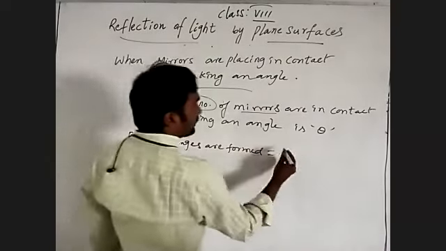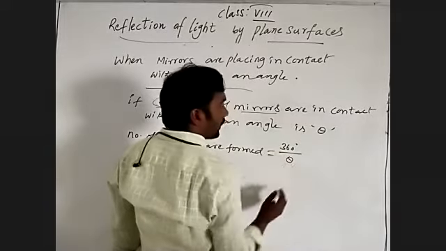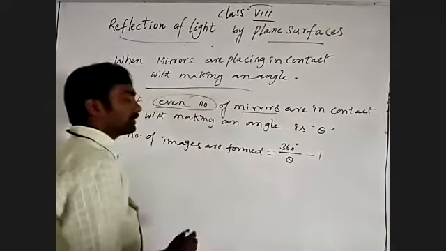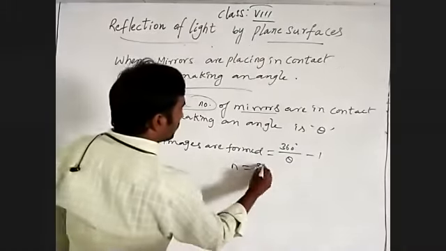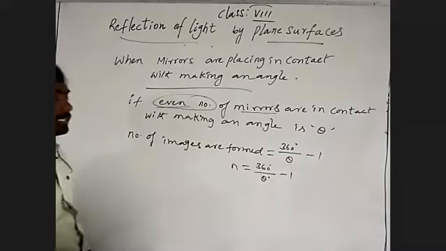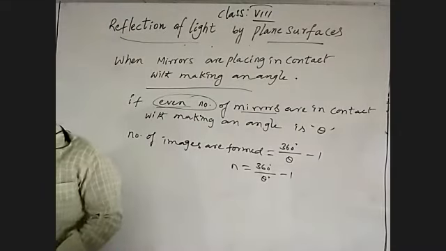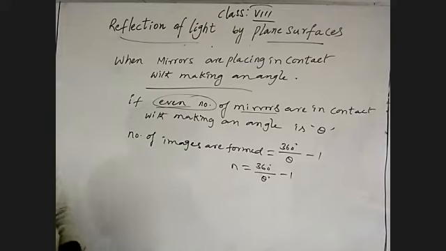So if an even number of mirrors are in contact, making angle theta, the number of images formed is equal to 360 degrees by theta minus 1. That is, number of images equals 360 degrees by theta degrees, minus 1. If even mirrors are in contact, the number of images formed is 360 degrees by theta minus 1.